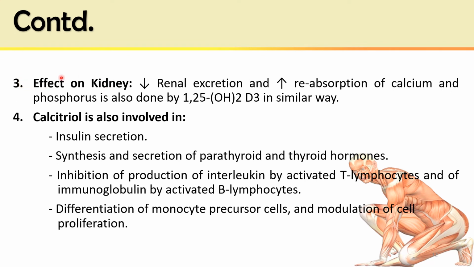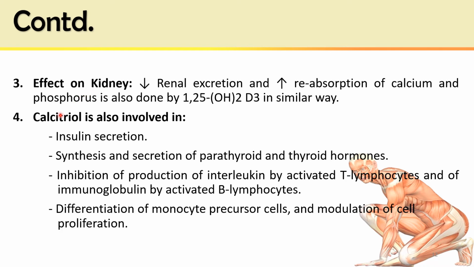Effect on kidney. The active form of vitamin D decreases the renal excretion and increases the reabsorption of calcium and phosphorus. Normally, calcium and phosphorus both are filtered in the kidney and excreted but reabsorbed according to the need of the body. So the effect of 1,25-dihydroxy D3, or calcitriol, is to decrease renal excretion and increase the reabsorption of calcium and phosphorus through the kidneys.